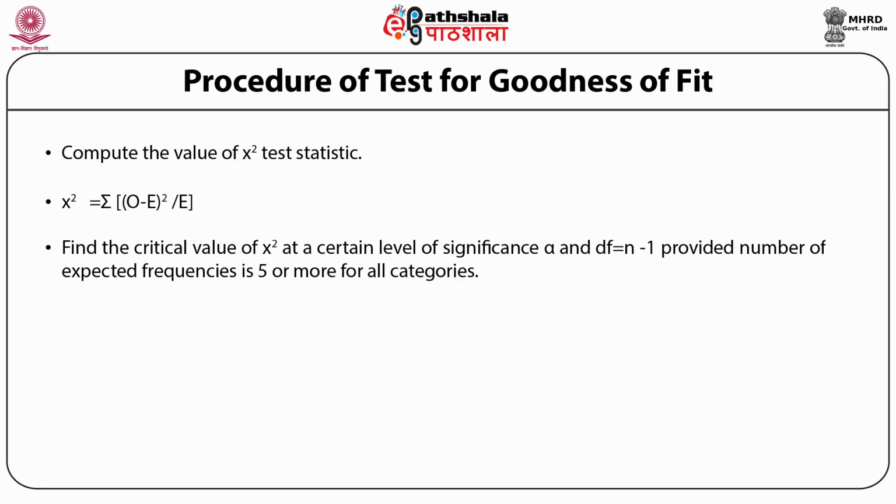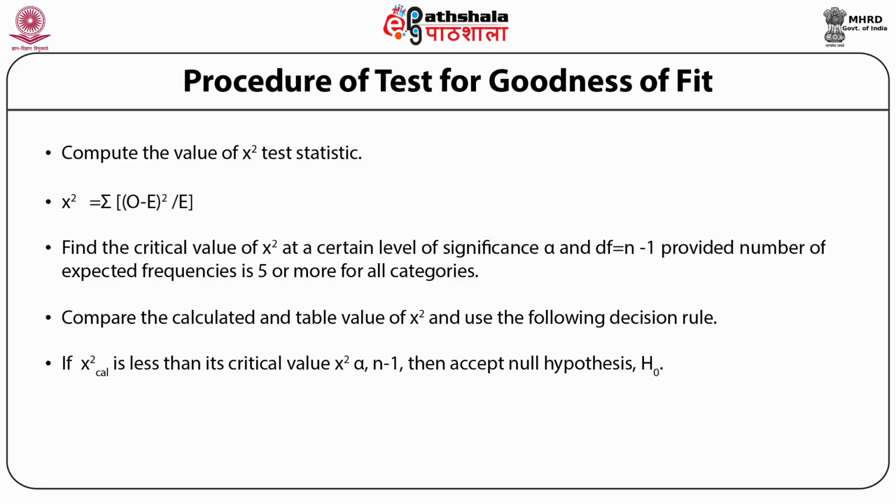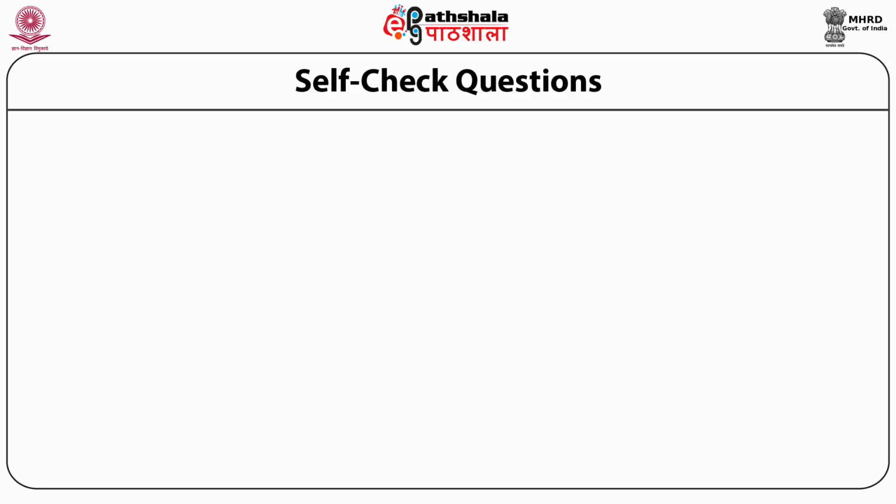Once you have done so, you compare the calculated and the table value of chi-square and use the following decision rule. If the calculated chi-square is less than its critical value of chi-square at a given degrees of freedom and at a given level of significance, then accept the null hypothesis H0. Otherwise, reject H0. Let us take some examples to understand this theory further.